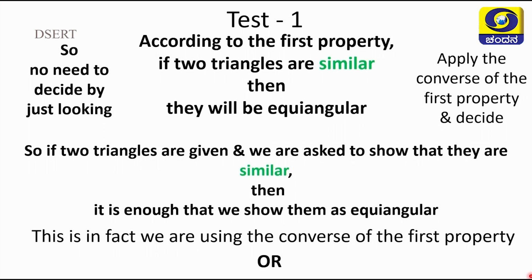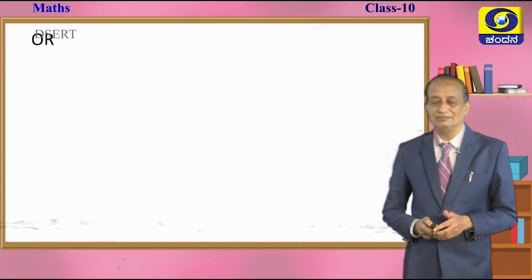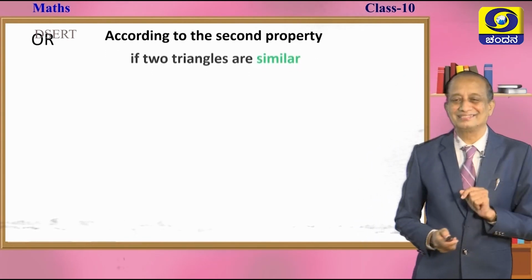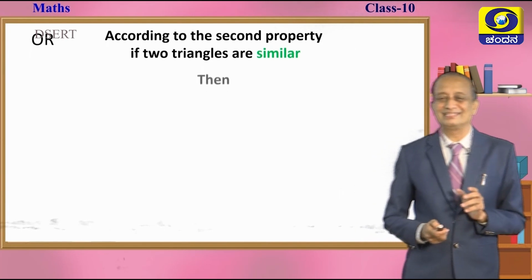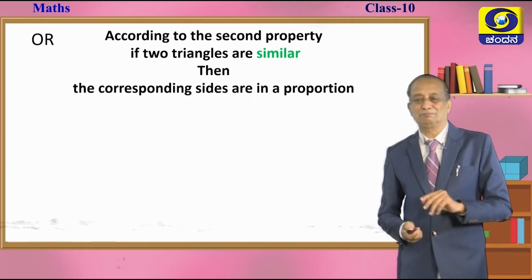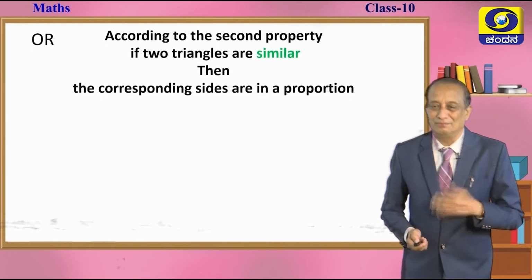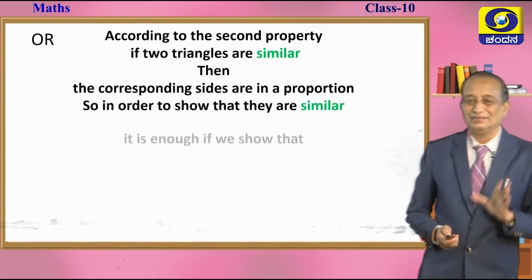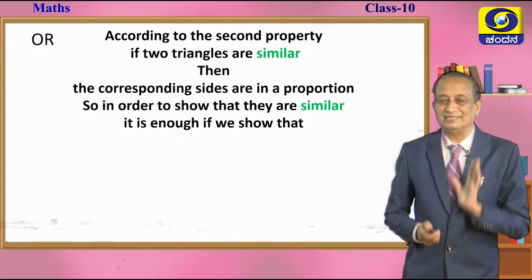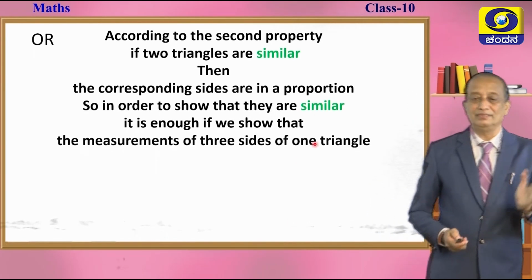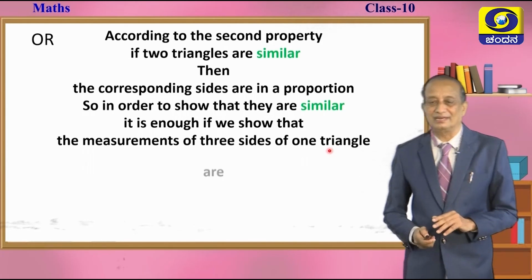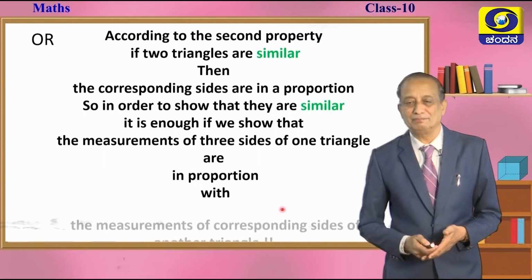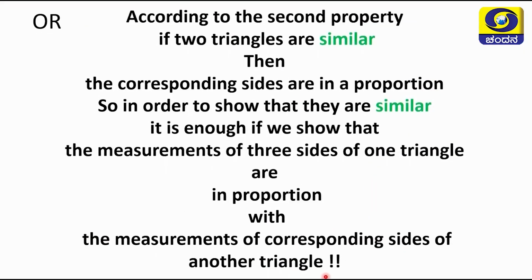Okay. Now, or can we do it this way, children? According to the second property, recall the second property, if two triangles are similar, then the corresponding sides are in a proportion. What is the converse of this? So, in order to show that they are similar, what is that we have to do? It is enough if you show that the measurements of three sides of one triangle are in proportion with the measurements of corresponding sides of another triangle.